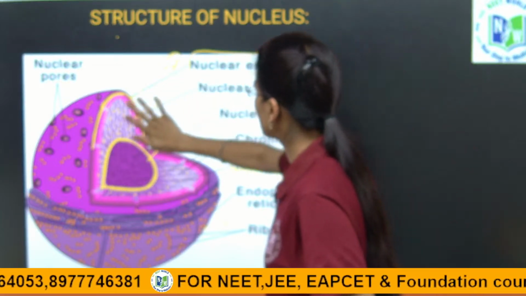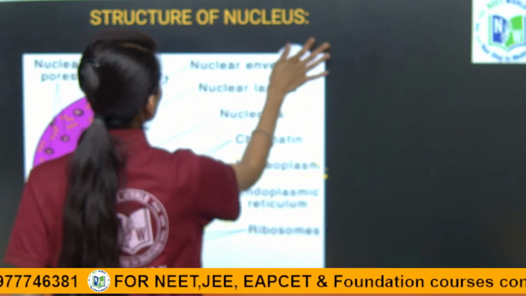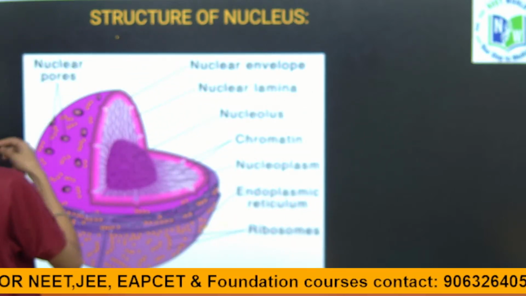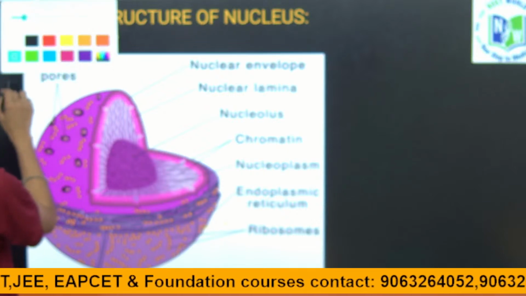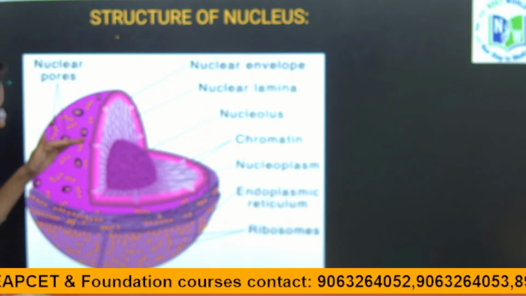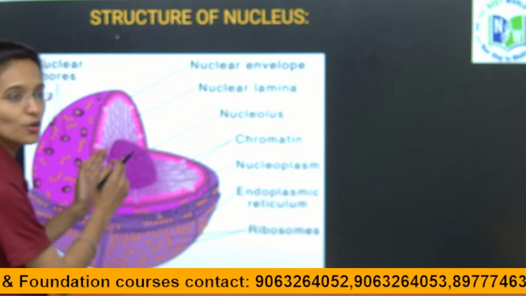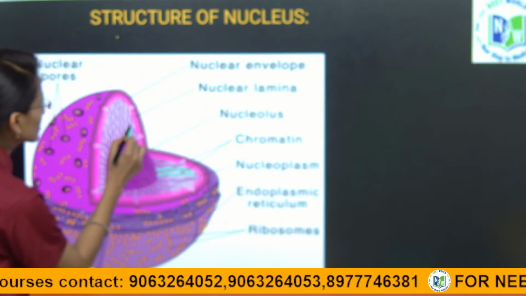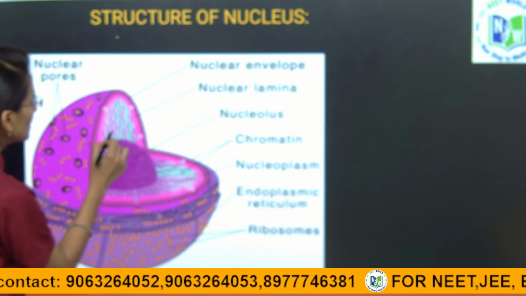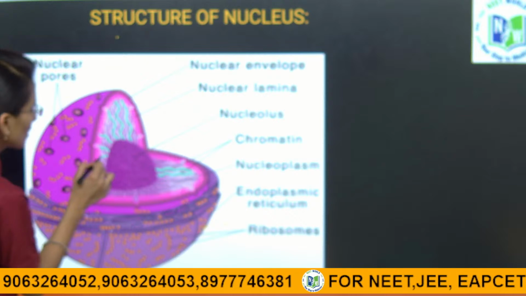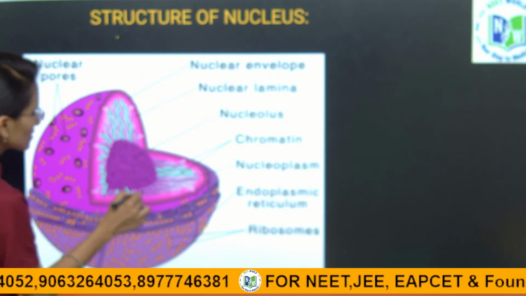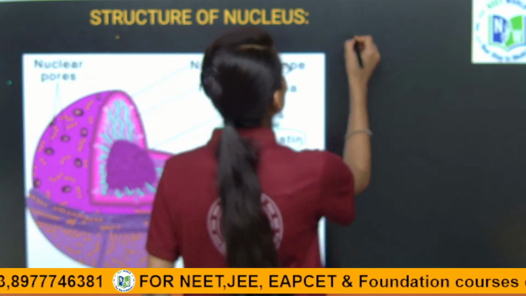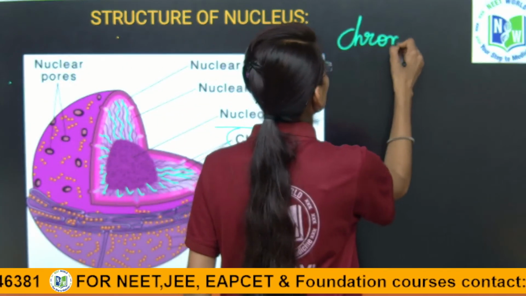Yes, I will erase everything, so that you will get a clear idea where the chromatin material is present. Look here, children, inside the nucleoplasm, if you observe, there are some thread-like colored structures which are present entirely inside the nucleoplasm. Can you see this, whatever I am drawing? This is called chromatin.